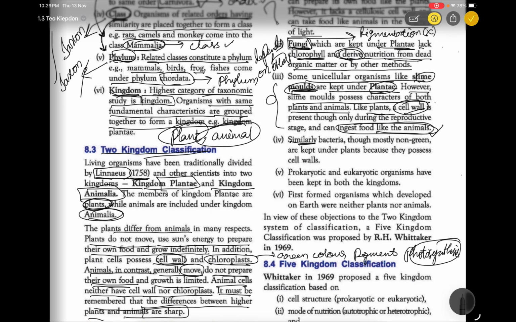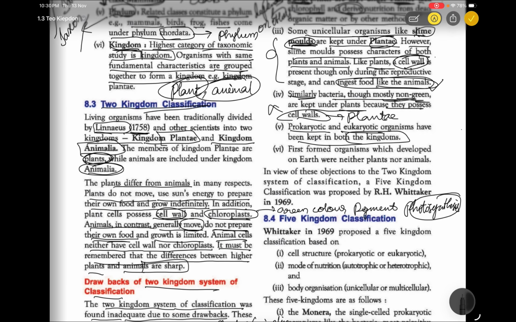Similarly, bacteria also cannot be placed because mostly they are non-green and were kept with the plants because they possess cell walls. But if it has a cell wall it means Plantae, but that is also proved wrong. Prokaryotes and eukaryotes have been kept in both the kingdoms, so they could not be kept in both the kingdoms. And next, the first formed organisms which developed on the earth were neither plants nor animals. We don't know whether the first formed organisms are plants or animals. So this is also one of the questions, that is the drawback.